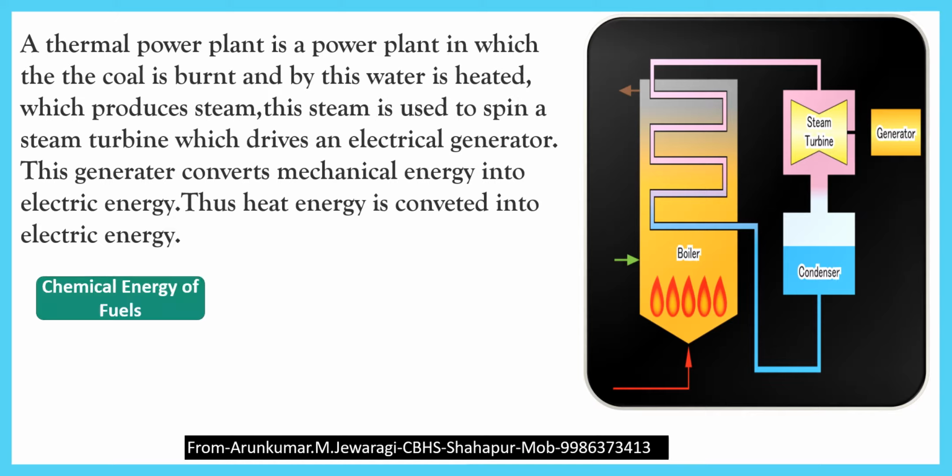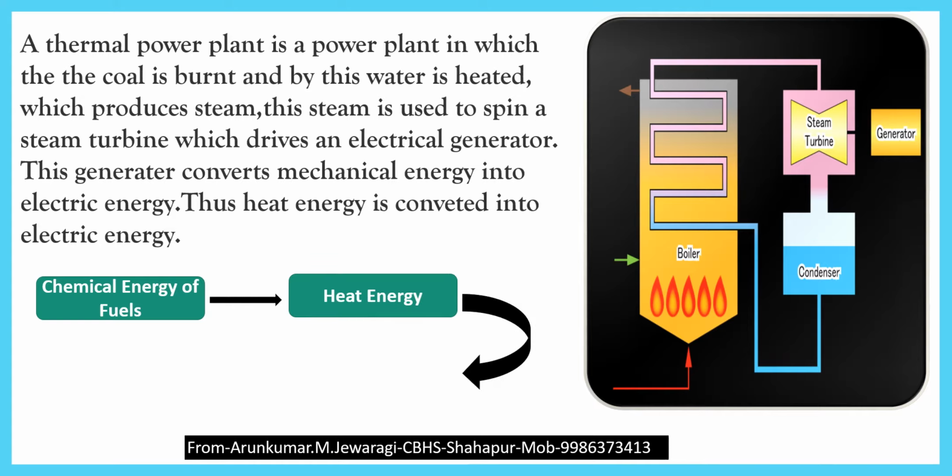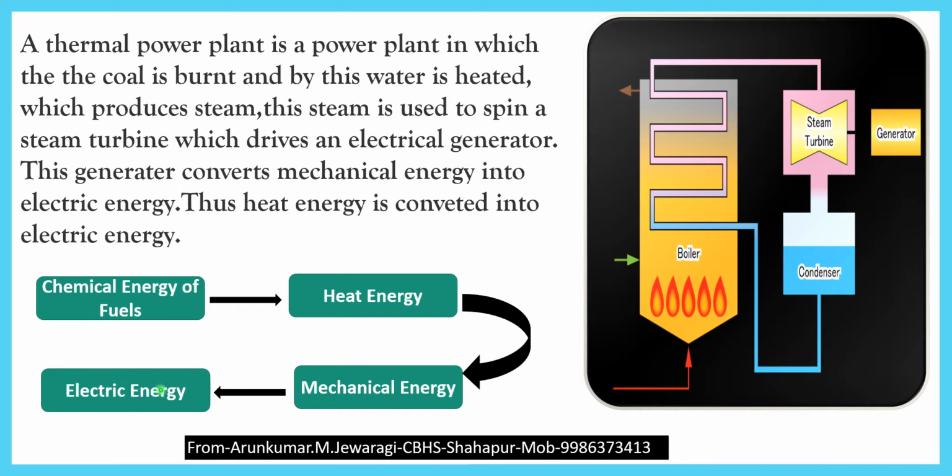Now let us know the conversion of energies in the thermal power plant. Chemical energy of fuels is converted into heat energy. Heat energy is converted into mechanical energy by the steam. Then mechanical energy is converted into electrical energy by the generator. These are the different forms of energy converted in thermal power plants.